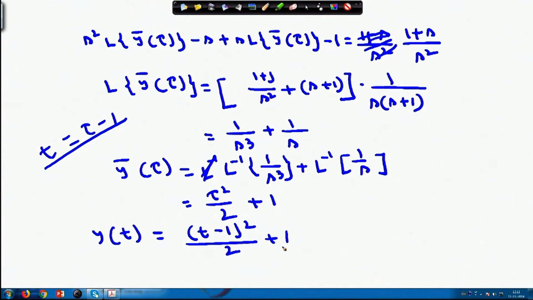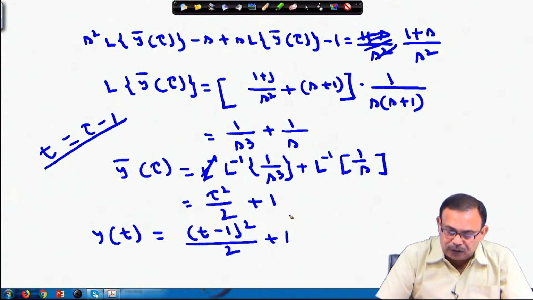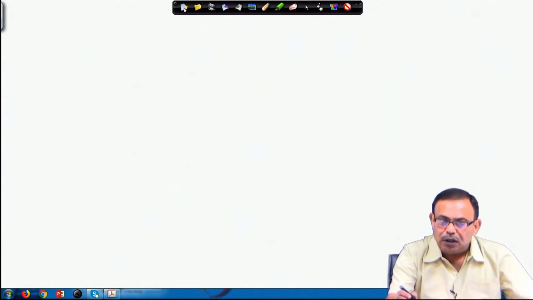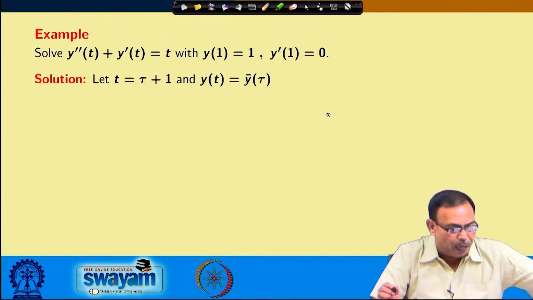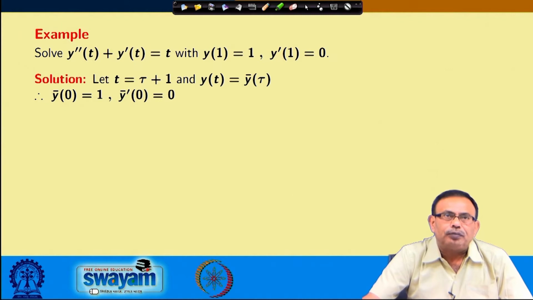So, this is another kind of problem where we are trying to find the solution by changing the parameter t to some suitable other parameter. Let us see this quickly. By substituting t equals tau plus 1, I am changing the parameter, then I get the initial conditions in terms of y bar 0 equals 1, y bar dash 0 equals 0.